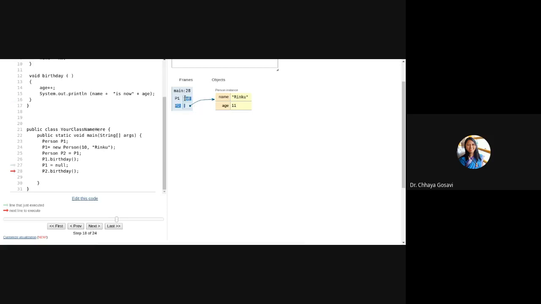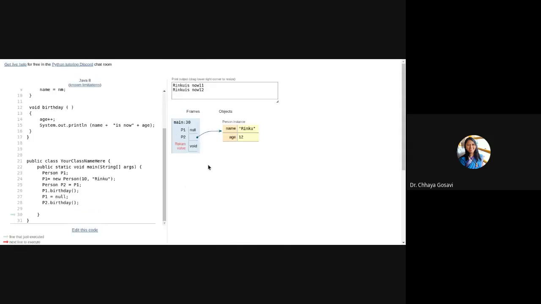This link is deleted. This link was pointing to this address, but now that address I have replaced with null. There is no link. P1 is not pointing to anything. But P2 will still point to that previous object, and you'll get the output. And this P1 is null, it is not pointing to anything.